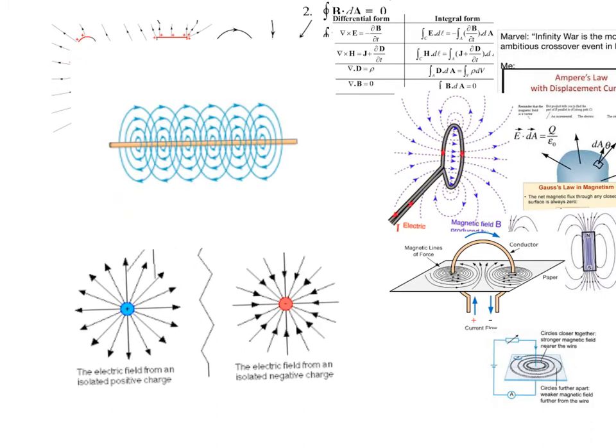So just step back for a minute and look at the electric field and the magnetic field. In some very simple sense, they're opposite. These things begin and end at a point, and they're radial. And in a simple case like this, they have no curvature. They diverge or converge.